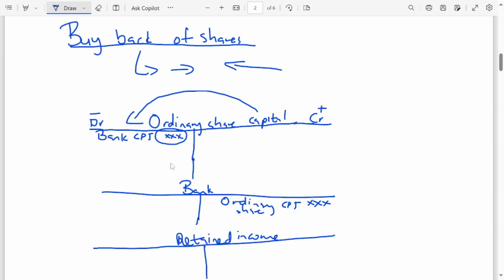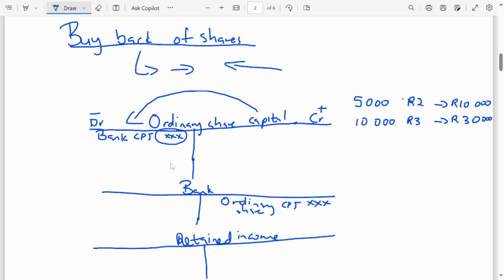Let's say, for example, the ordinary shares at the beginning of the year were 5,000 shares at 2 rand, which is going to be 10,000 rand at the beginning of the year. And then let's say during the year the business issued shares for 10,000 rand at 8 rand, meaning there is going to be 80,000.